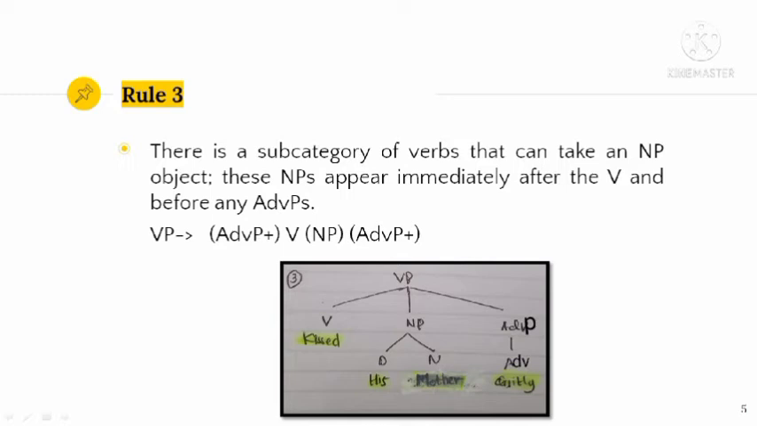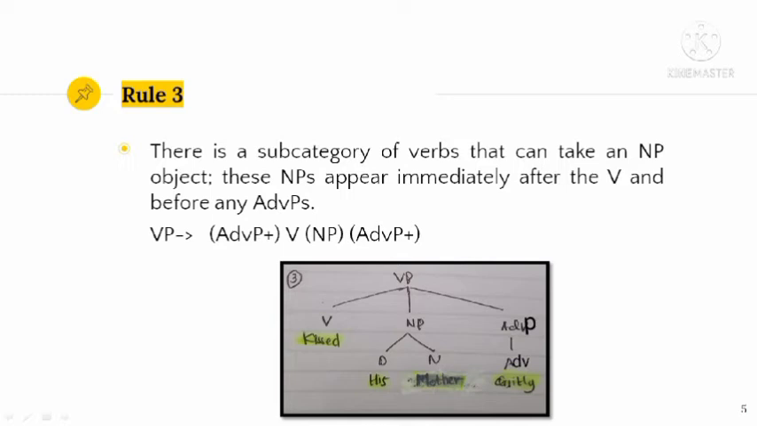Then if we have an example of a verb phrase such as kissed his mother quietly, and we want to draw its tree diagram, then it will look like in the picture. First, we write a verb phrase or VP symbol, and then we divide it into several categories. The first is verb, because we know that it is a verb phrase, and then we write the word that suits this category, namely kissed. Kissed is a verb, so we write kissed under the V.